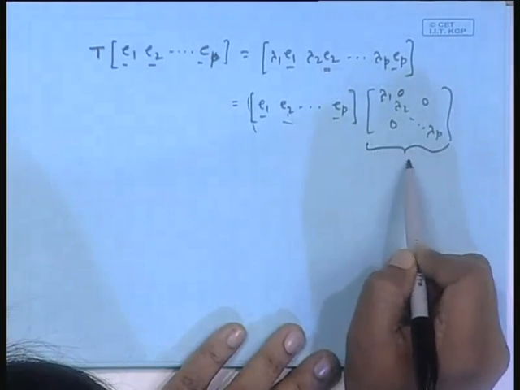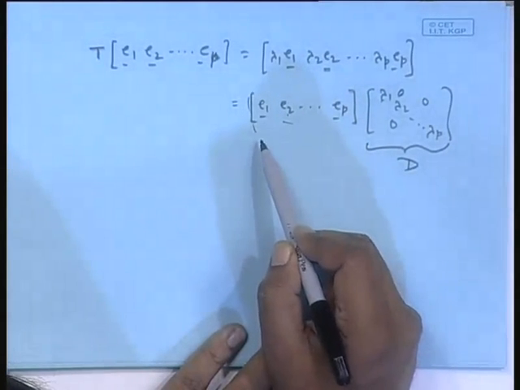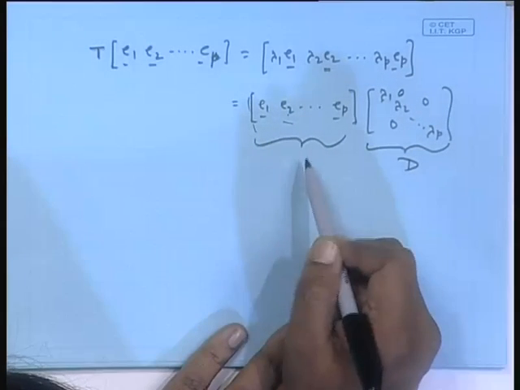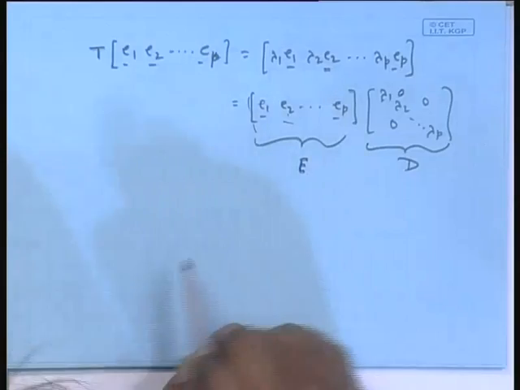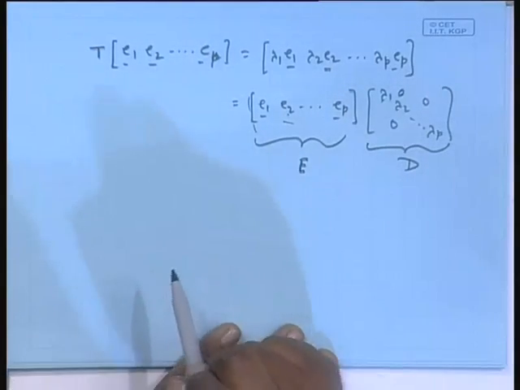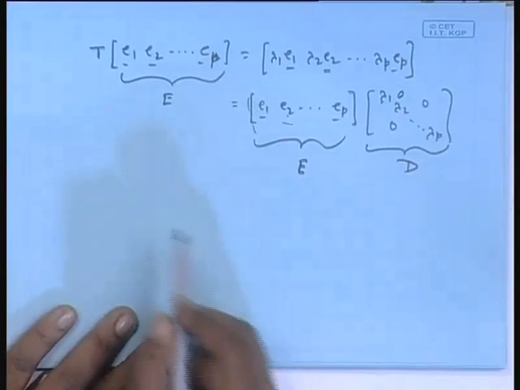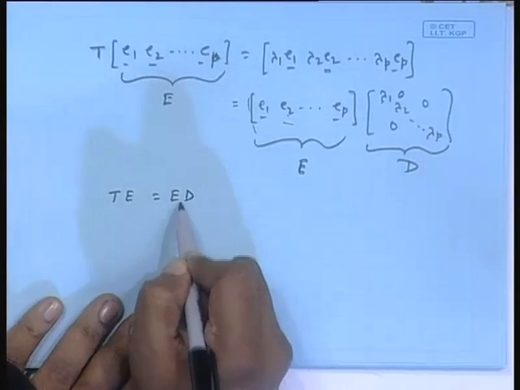You give a name to this matrix D, diagonal matrix D. You give a name to this matrix, say E. So that means I can write T E is E D.